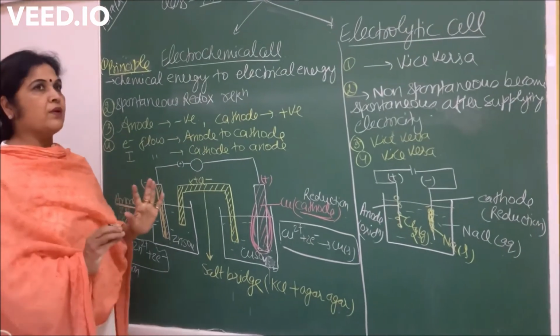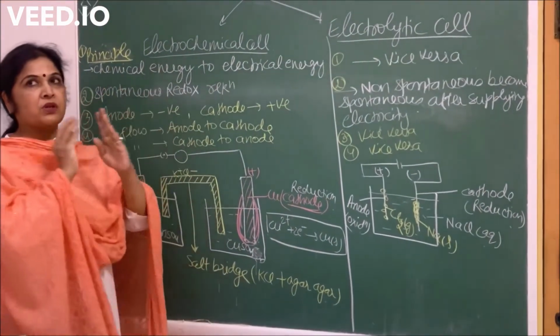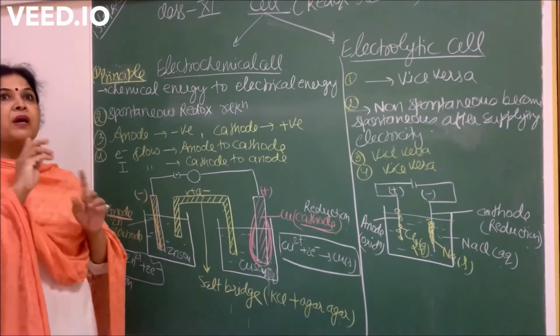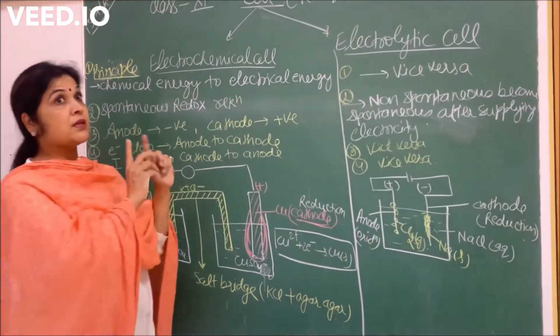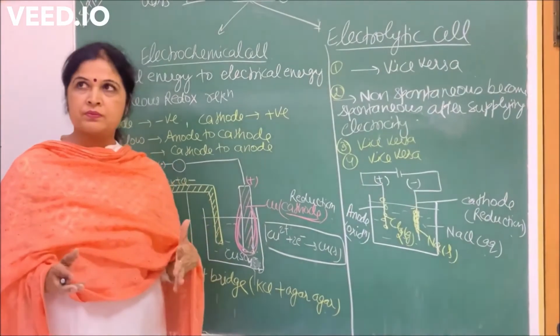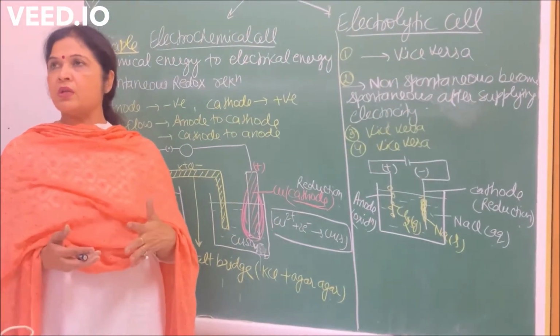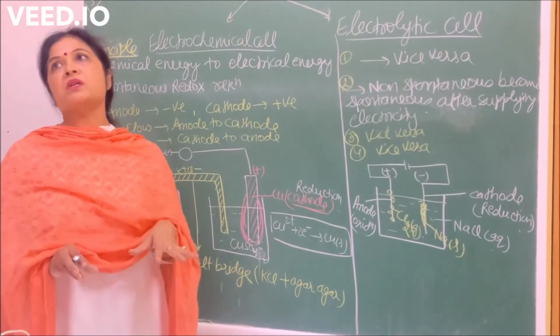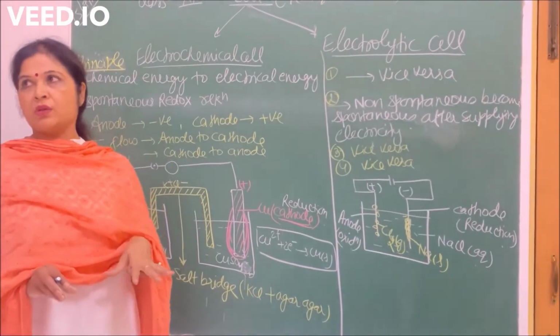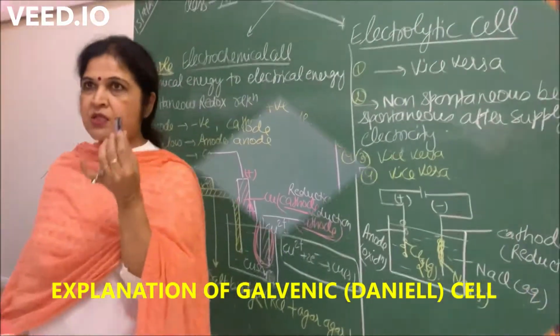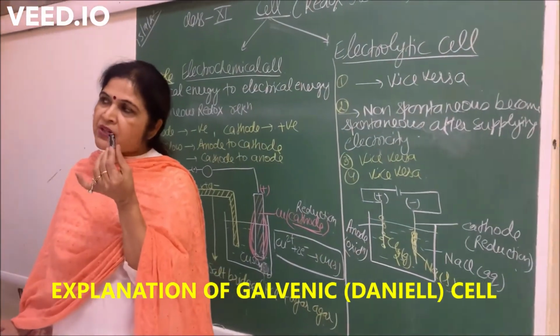Whenever we are talking about the cell, we may be confused with the biology cell. So what is the difference between the biology cell and this cell? In this cell, there are two electrodes, anode and cathode. And these electrodes always dip into a certain electrolyte. And third, which reaction always takes place? Redox.